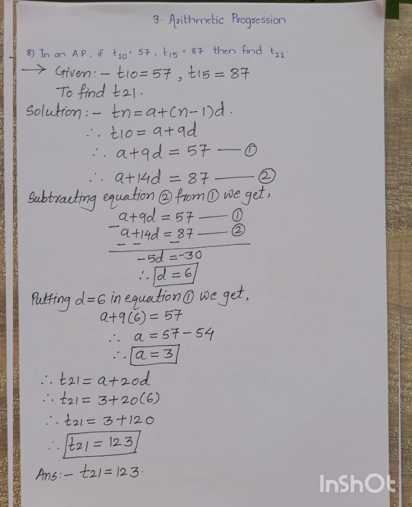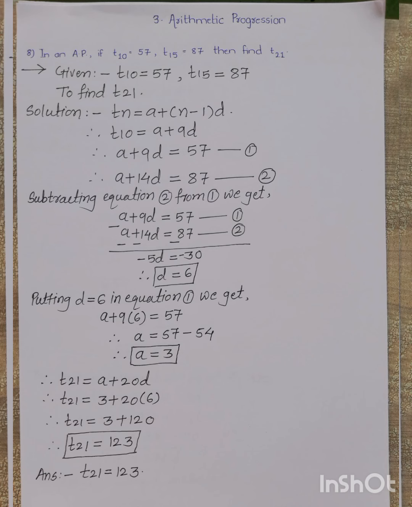Next is question number 8. In an AP, if T10 is equal to 57 and T15 is equal to 87, then find T21. So what is given here is T10 is 57, T15 is 87, and we have to find the 21st term. Using these two terms given in the question, we make two linear equations in two variables. By writing the formula Tn is equal to a plus n minus 1 into d, and putting n equal to 10, we get T10 is equal to a plus 9d, and by putting n equal to 15, we get a plus 14d is equal to 87.